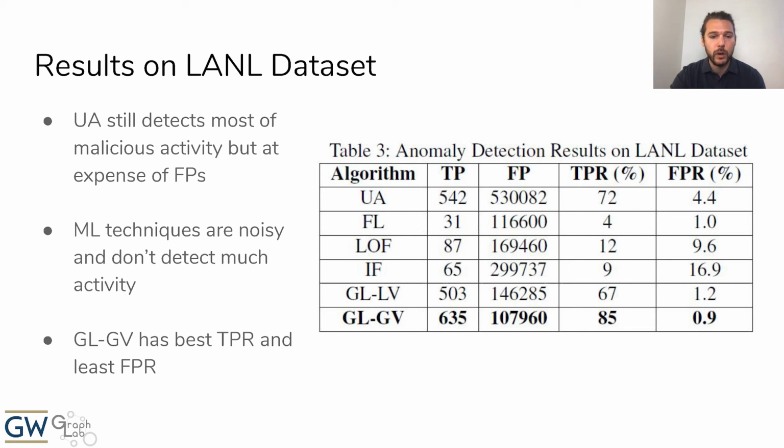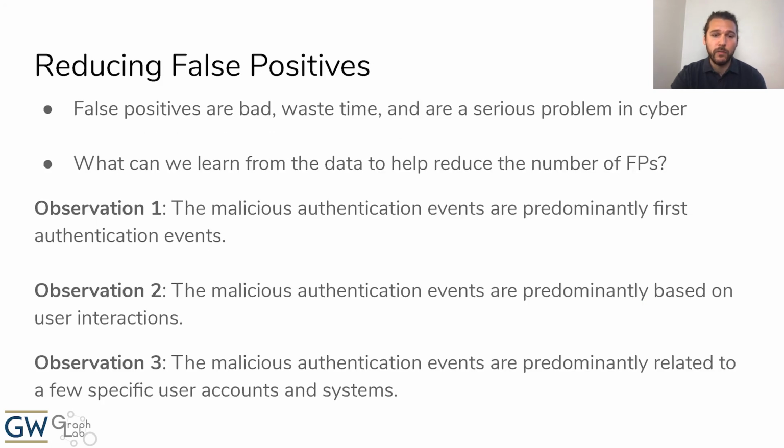However, it's important to note here that we still generated over 100,000 false positives. And as we know, false positives are a serious problem in cyber right now because they waste a lot of time and they can even mask some truly bad events due to the sheer volume of false positives being generated by modern defensive techniques. So next, we set out to understand why these false positives were being generated and what we can do to help reduce those numbers. To that end, we made 3 key observations on the LANL dataset.